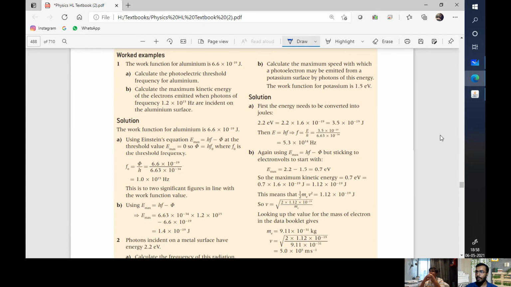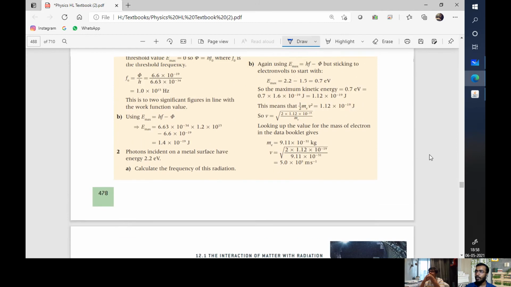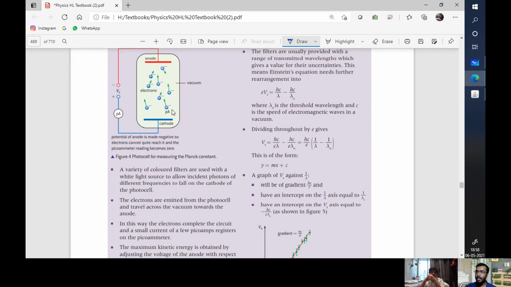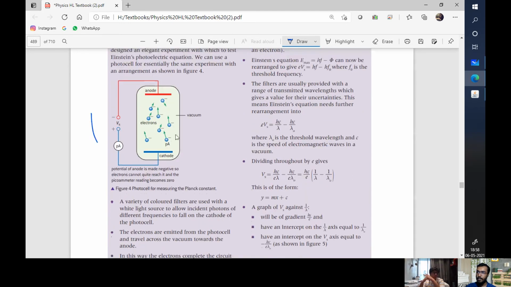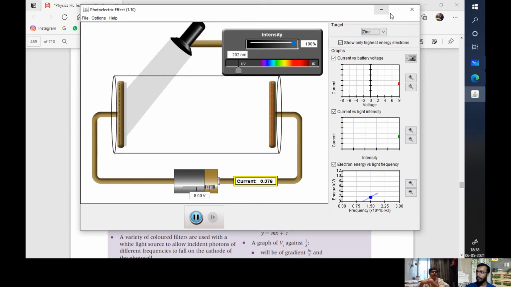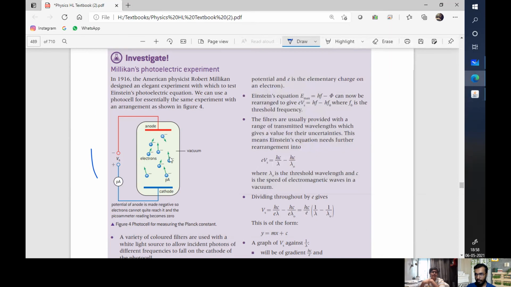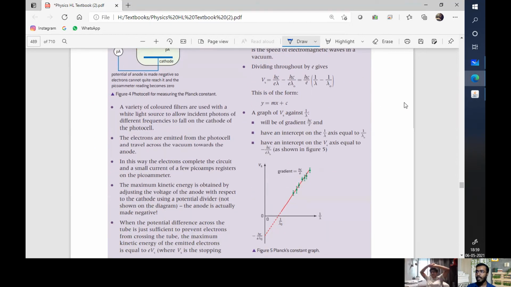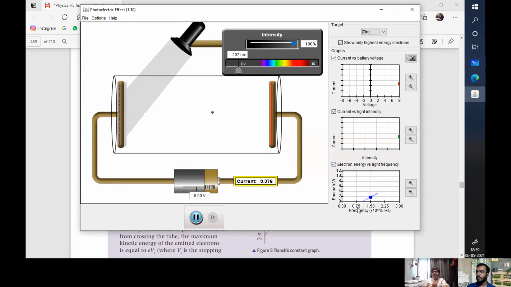All these calculations are based on it, so I'm not going to go in depth with these. It's just going to consume my time. Millikan's experiment, the simulation is based on this. You see, the setup is pretty much identical. There are two charged plates, the light causes the electrons to bounce from one side, so they get attracted to the positively charged plate, the anode. The graph right here, this y equals mx plus c graph, is the third graph, electron energy versus light frequency.